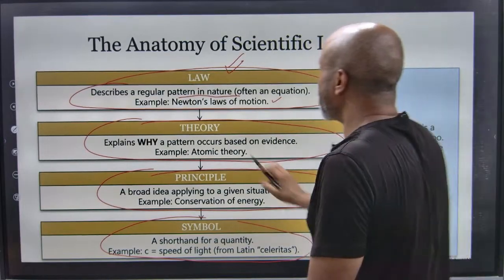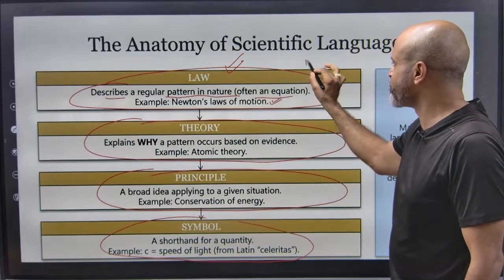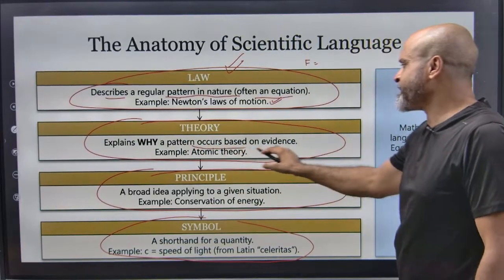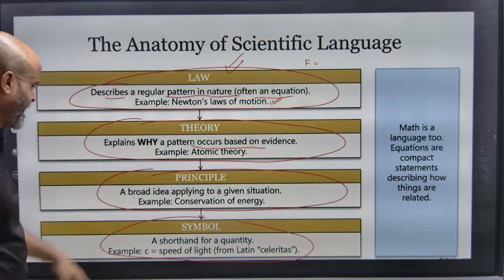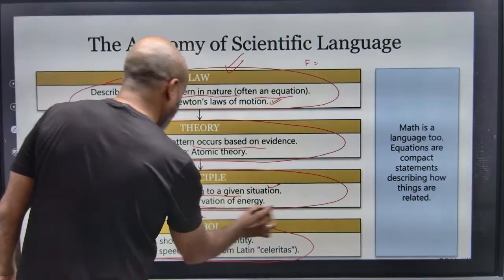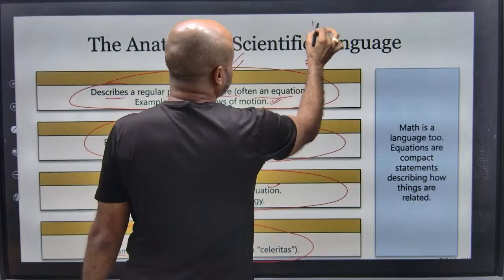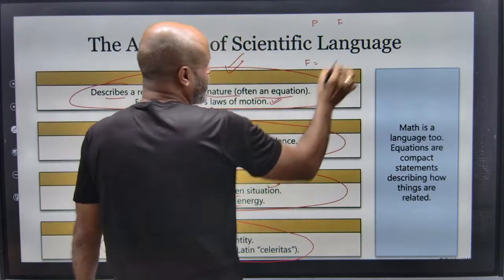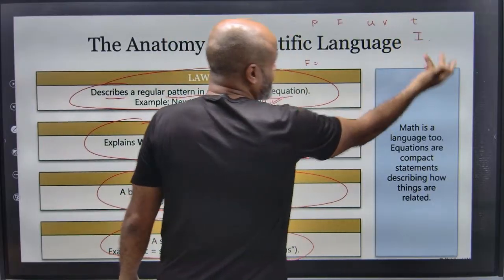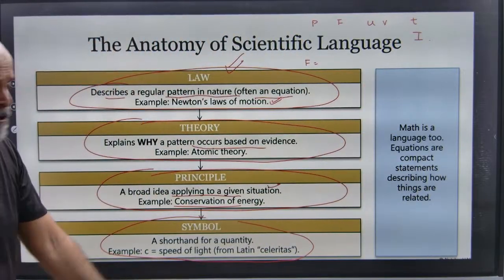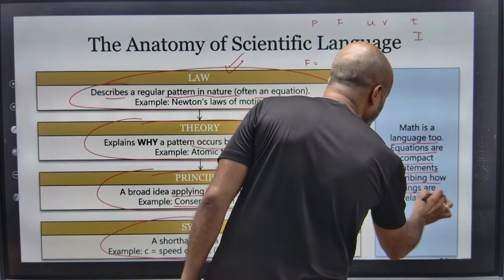So a law is basically describing a regular pattern in nature, often an equation. For example, Newton's laws of motion. A theory explains why a pattern occurred based on evidence, so we consider evidence. A principle is a broad idea applying to a given situation. Example, conservation of energy. Now we use certain symbols. For example, for momentum we use P, for force we use F, for initial or final velocity we use u and v, t for time, current I, and so on in order to shorten things. Maths is a language too. Equations are compact statements describing how things are related.